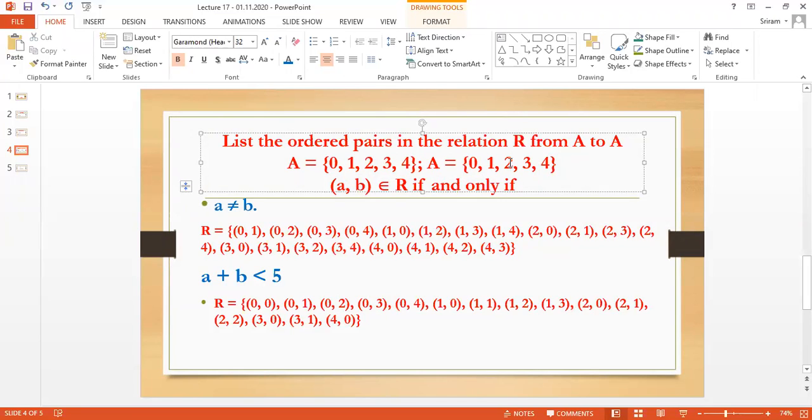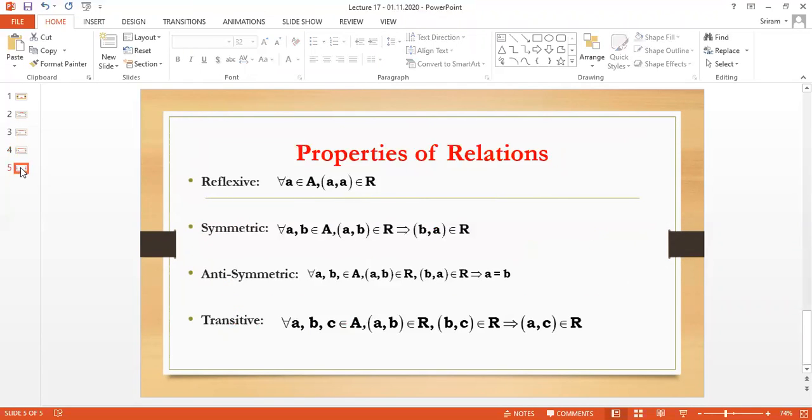When you have only one set, they will give only one time. You have to repeat it with the same element. Okay, dear? Come on. Dear, the basic thing, these are all simple problems. Here we are having the properties of the relations. This is the most important thing. What are all the properties the relation shall have?